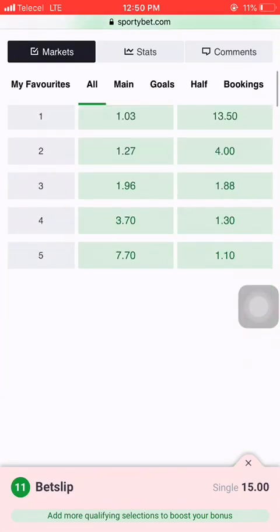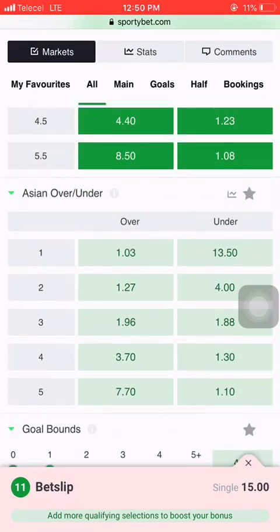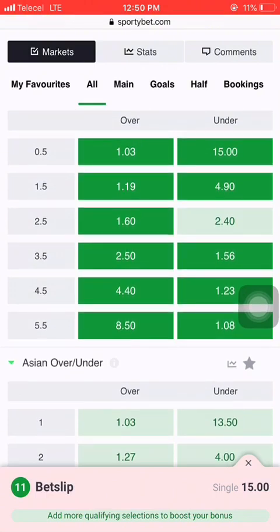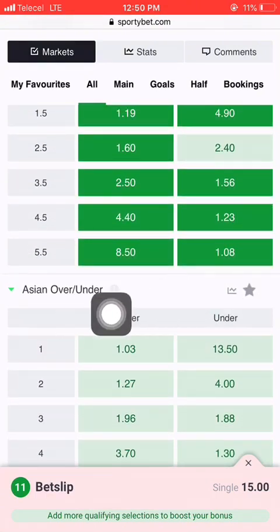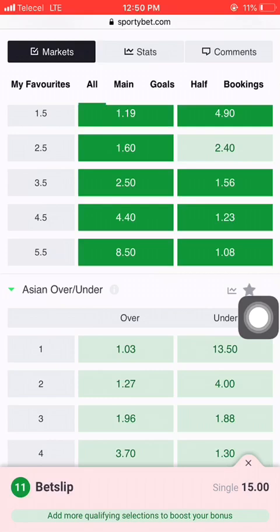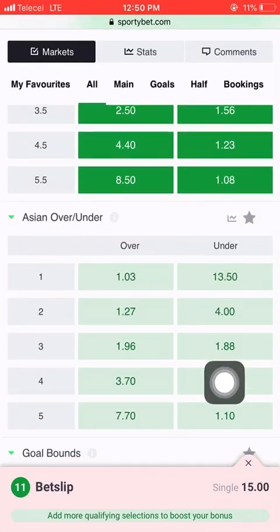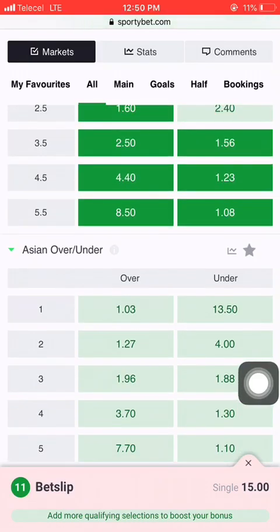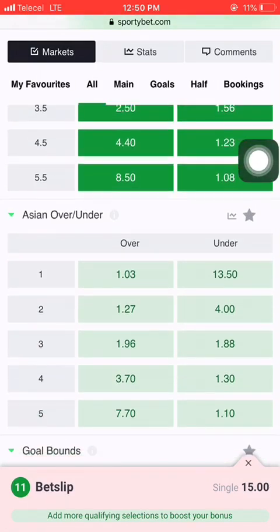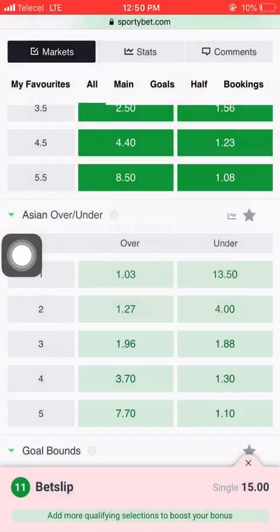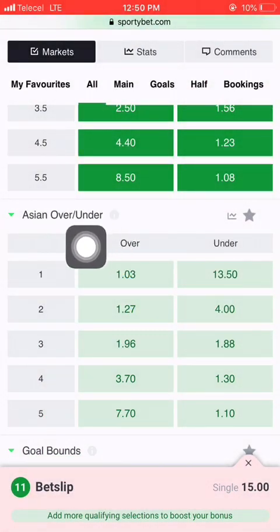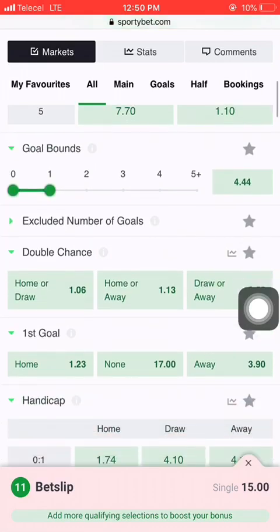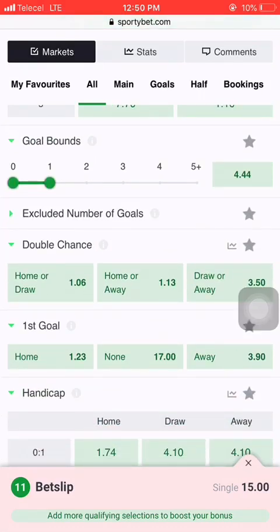Let's move to the double chance. This over and under applies to the Asian over and under. So you can use the same definition for the Asian over and under. You can use the same information for the real over and under here, and you can also use that information to predict or to stick on the Asian over and under. Let's go to double chance and I will end this video.